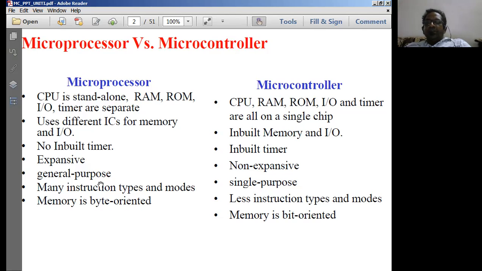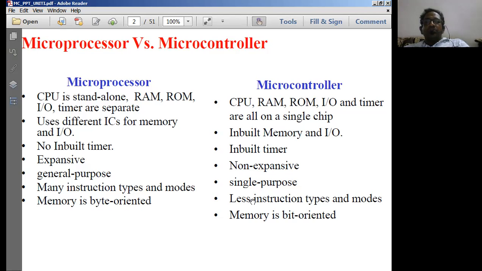You can install J2ME, you can install Java virtual machine, you can install .NET, you can install data communication applications, you can install ECAD tools for any branch of the engineering field. So by using a single microprocessing unit, you get many applications from it. Therefore it comes under general purpose operation.